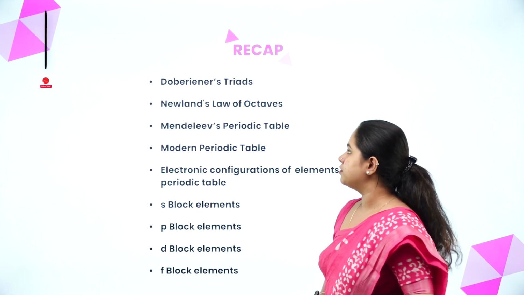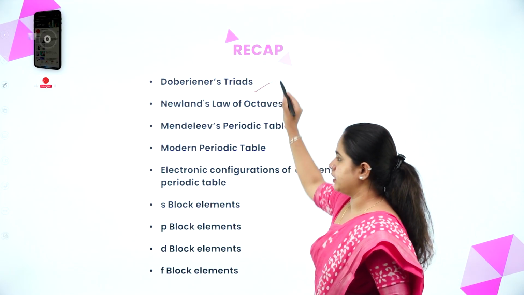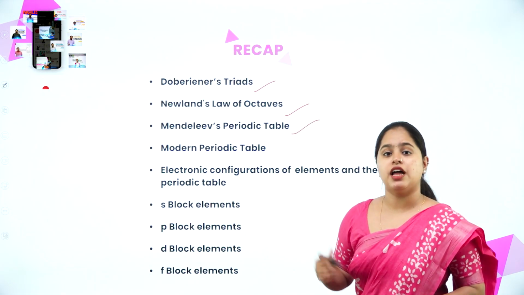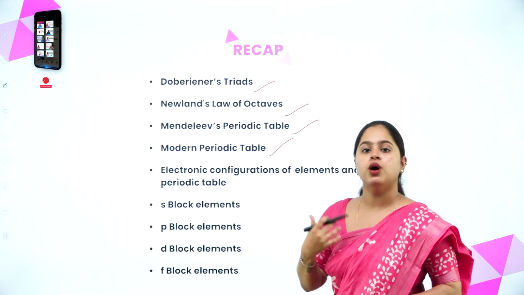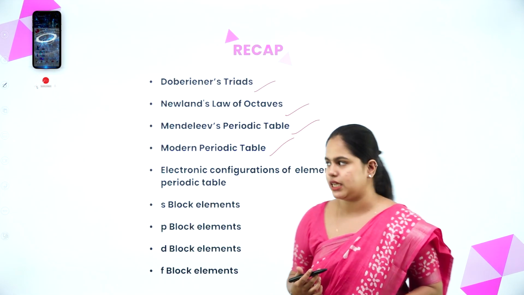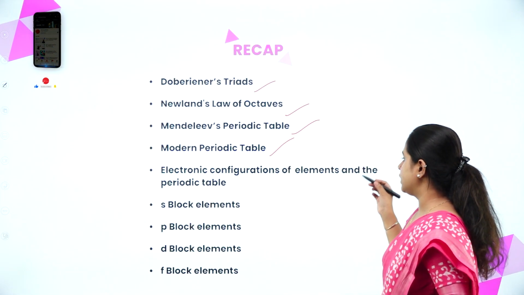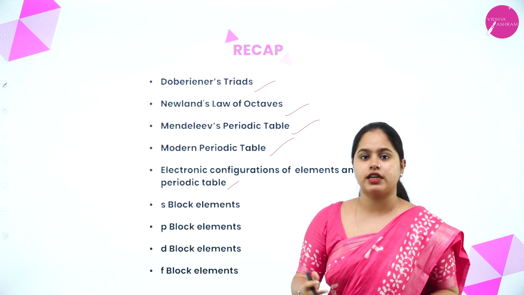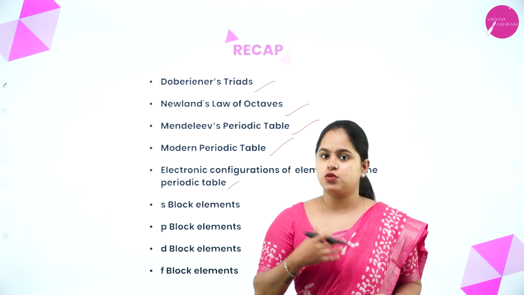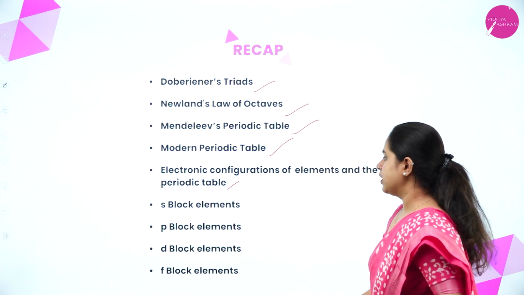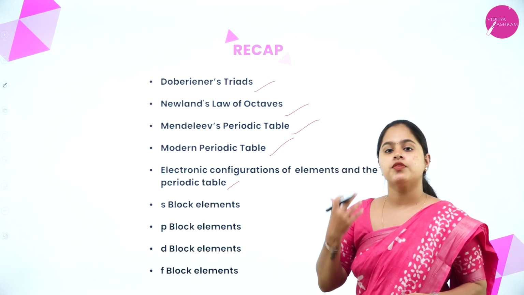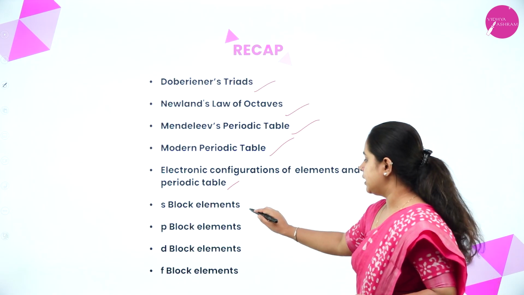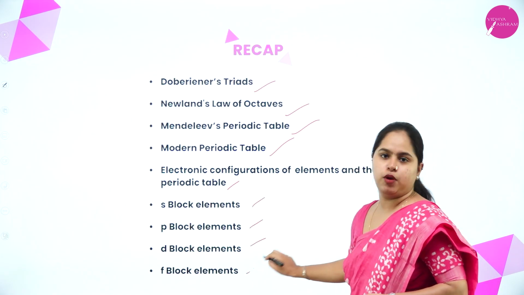So in the last session, we discussed Döbereiner's triads, Newlands' law of octaves, Mendeleev's periodic table, and finally, we discussed the modern periodic table in detail, right? Then electronic configuration of elements and the periodic table. Yes, the electronic configuration in the periods as well as the groups we discussed, right? Then we discussed the 4 blocks, right? S block elements, P block elements, D block elements and F block elements.